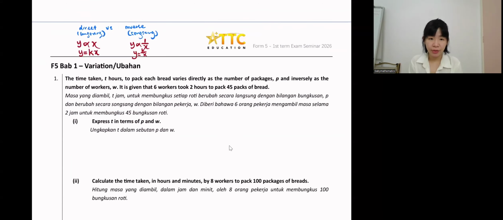Okay, now, guys, first question. The time taken, highlight this one, T hours to pack each bread varies directly as the number of packages P and inversely as the number of workers W. Given that there are 6 workers, it took 2 hours to pack 45 packs of bread. Here, secara langsung, then you see secara songsang.